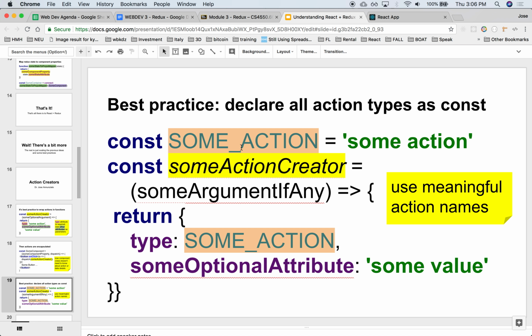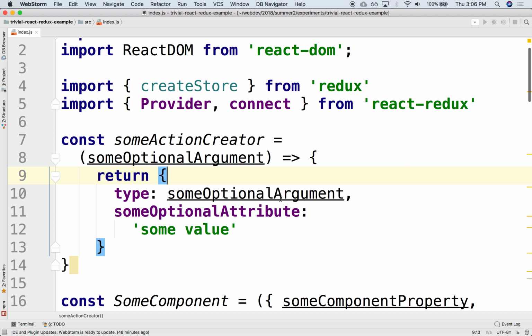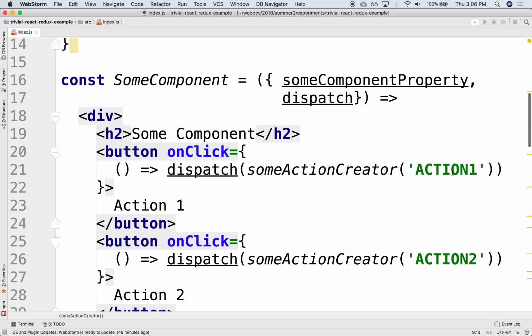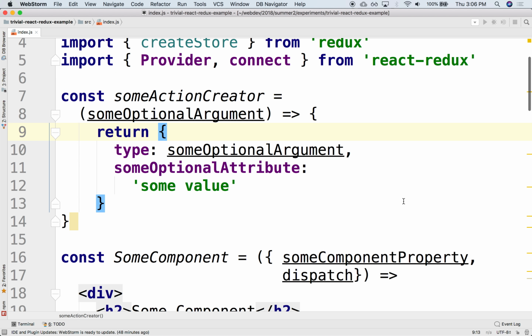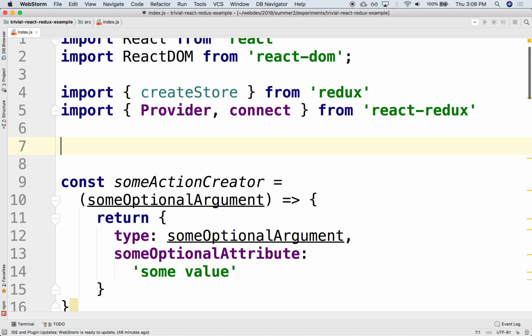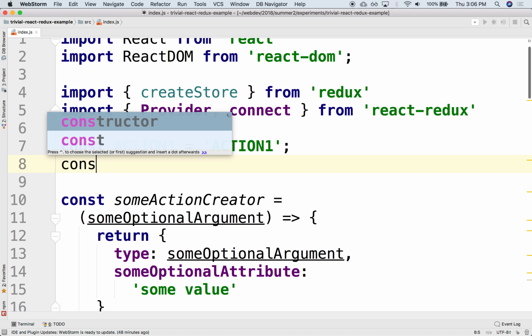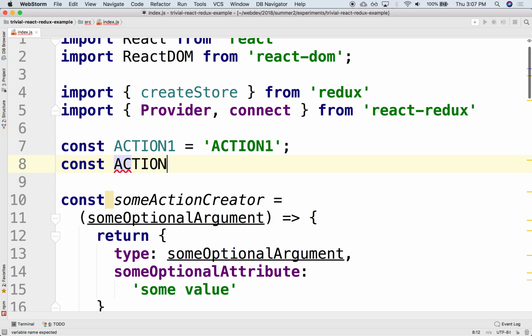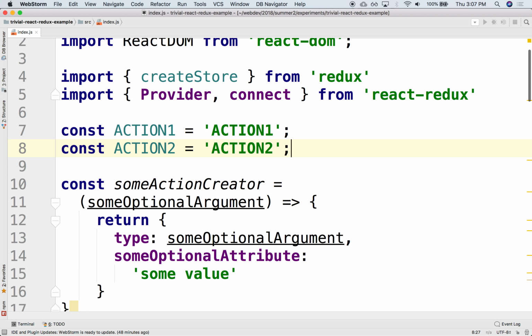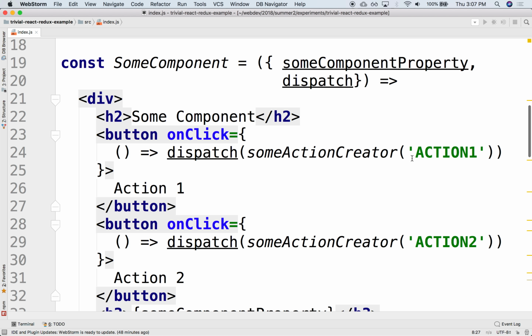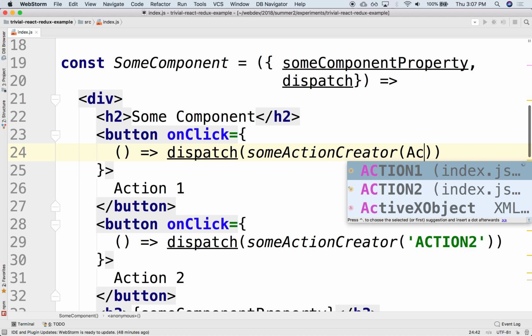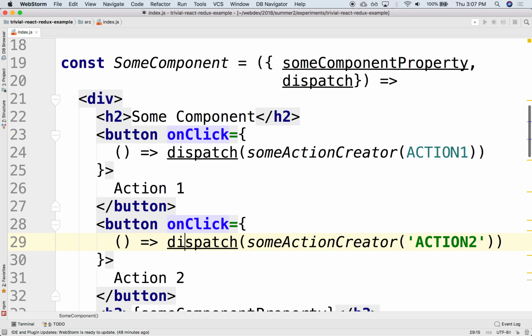Also, these strings that we're using here, action 1, action 2, it's very common that we create constants for them. So we would create constant action 1 and then the value action 1 so that they have a more high-level meaning. So we have action 2. That's also very common. So this would be action 1 and action 2.